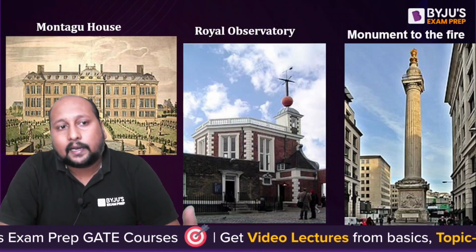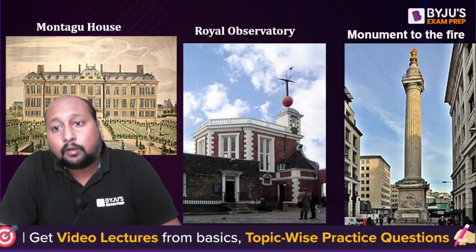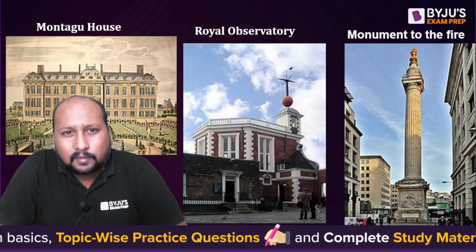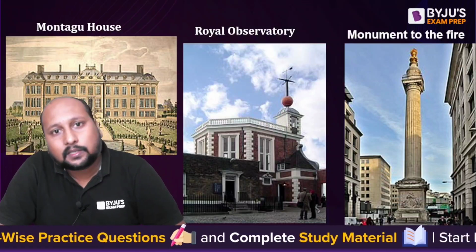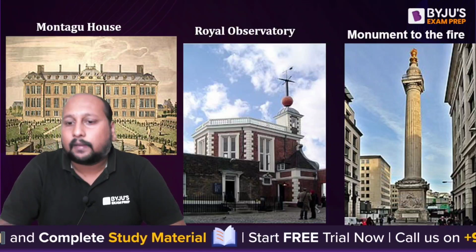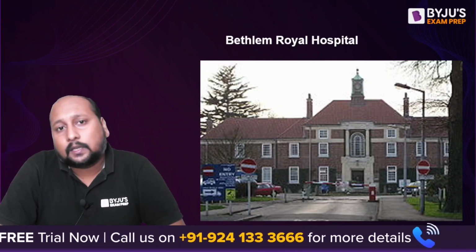were being built. Famously the Montagu House, Royal Observatory, the Monument to the Fire. This is actually considered one of the famous architectural works suggested by Robert Hooke. This all was being created, and the idea was given by Robert Hooke. Along with that, we had the Bethlehem Royal Hospital, whose architecture was also given by Robert Hooke.